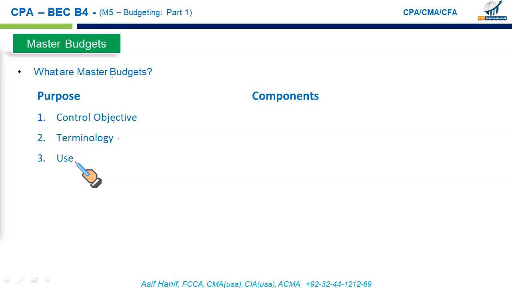There are many components of the master budget. We'll discuss all these as we go along, but the end result is your pro forma financial statements. We will discuss that there are different types of operating budgets and different types of financial budgets, and they all add up to give you what you call the pro forma financial statements. Pro forma means budgeted financial statements. The meaning of pro forma is as if, almost virtual, meaning your budgeted or estimated financial statements.